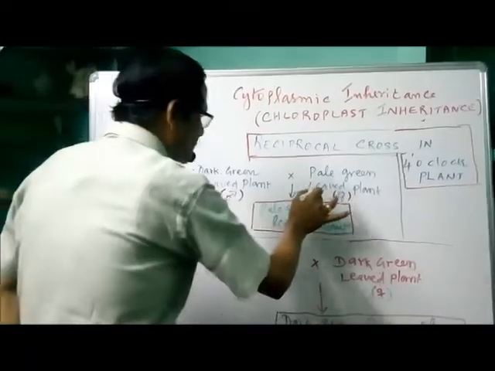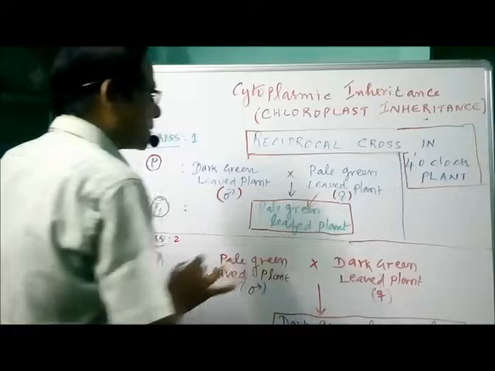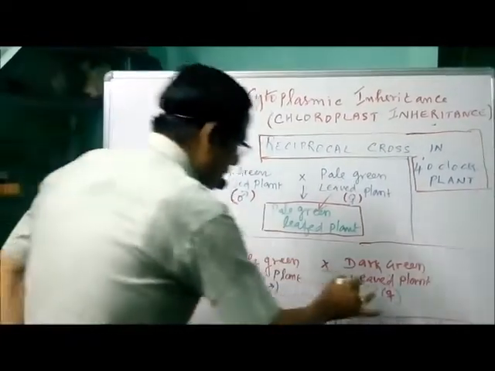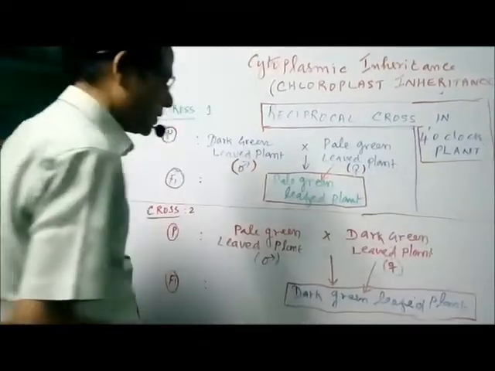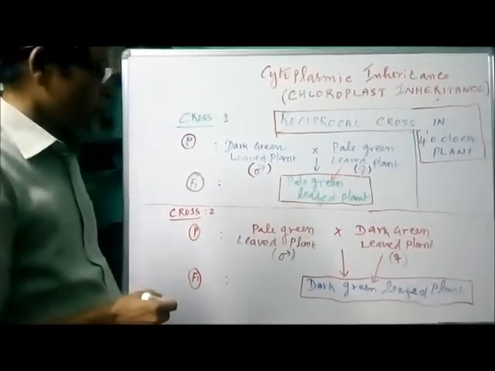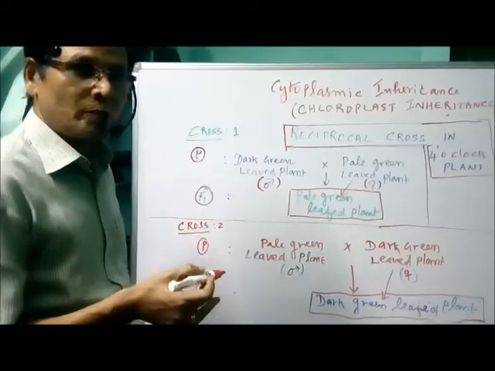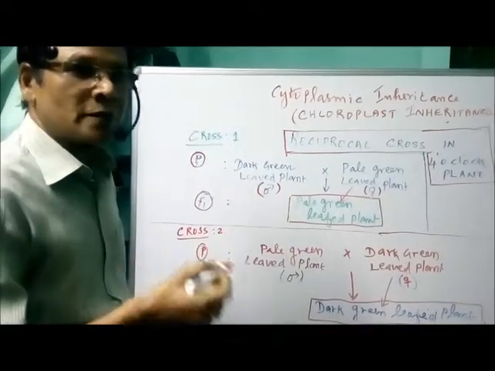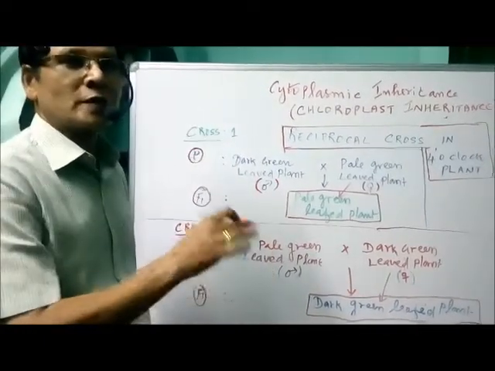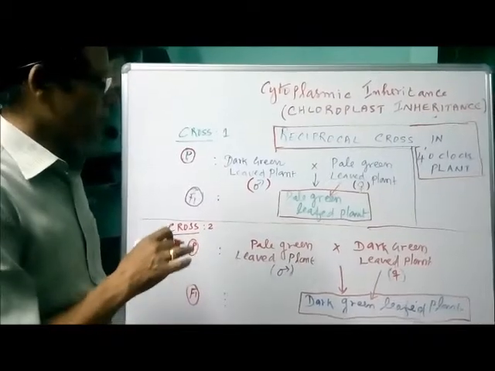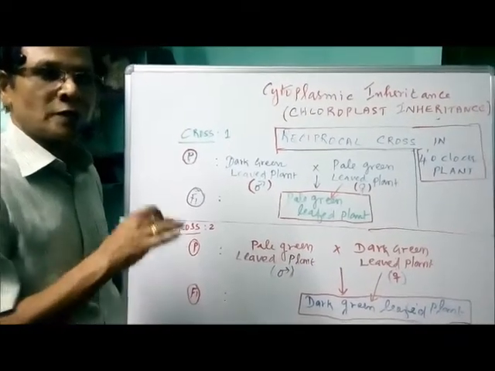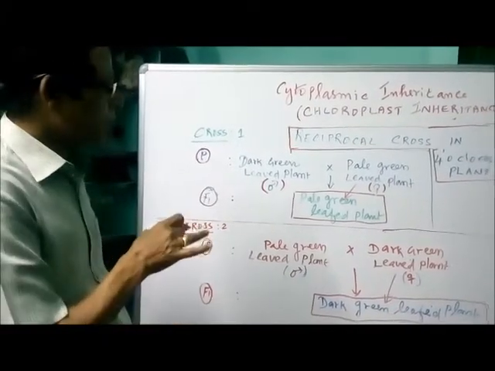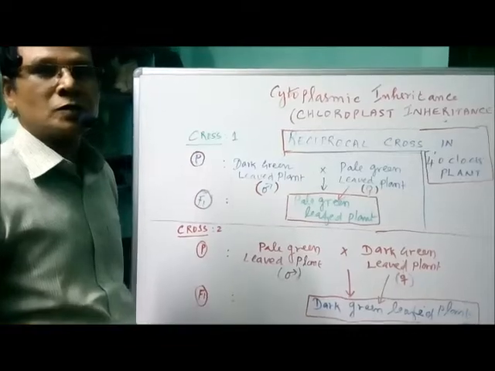Here, the character is transferred from the female plant to the F1 generation. Here also, the character is transferred from the female plant to the F1 generation. That means the female plant provided the ovum, which contained the cytoplasm with organelles, which are transferred to the zygote during the fertilization process. So the character is decided by the cytoplasmic genes present in the mitochondria or in the chloroplast, and not by the nuclear genes present in the chromosomes.